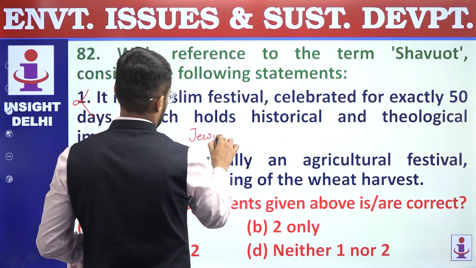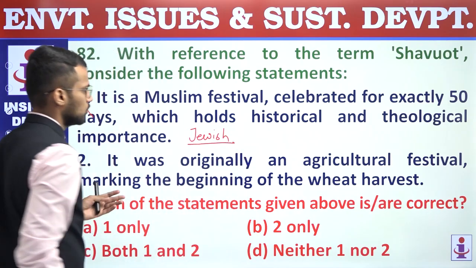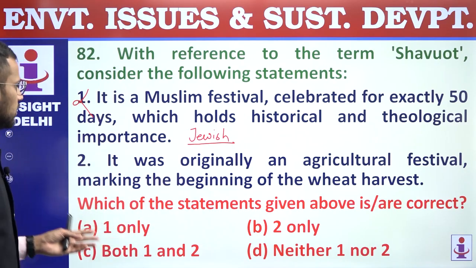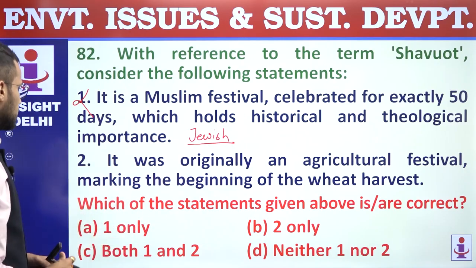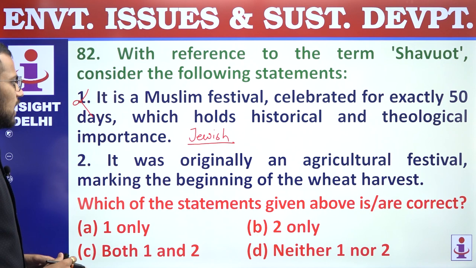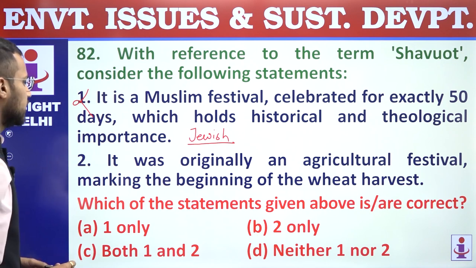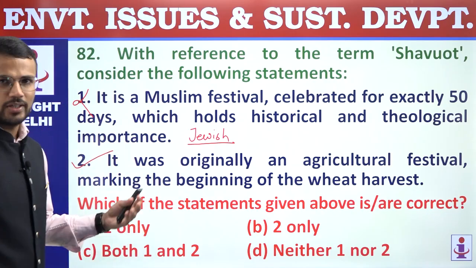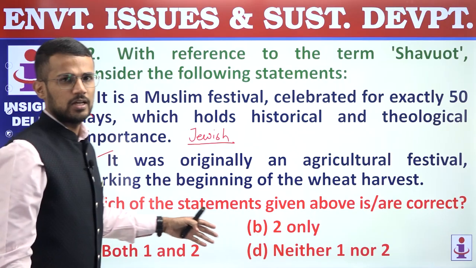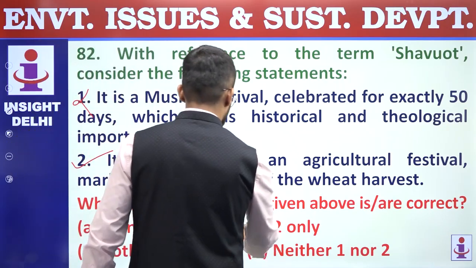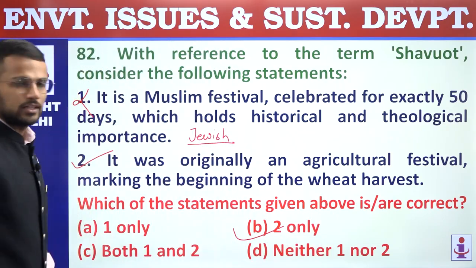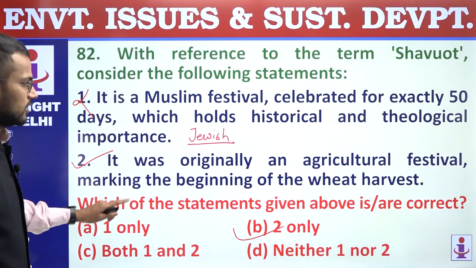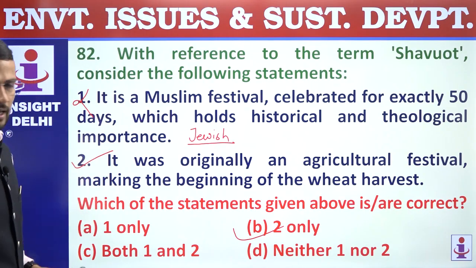It is not a Muslim festival, it is a Jewish festival. So the first statement is incorrect. Second, it was originally an agricultural festival marking the beginning of the wheat harvest, right? So this statement is correct. Shavuot is a Jewish festival which marks the beginning of the wheat harvest. And that's why only the second statement is correct, and thus the answer is B.